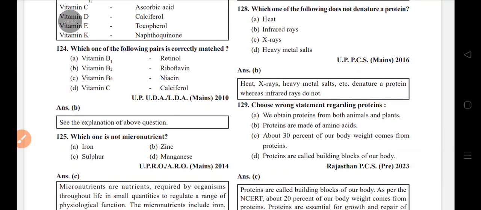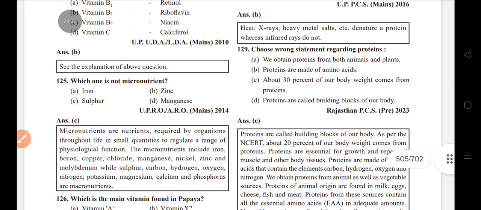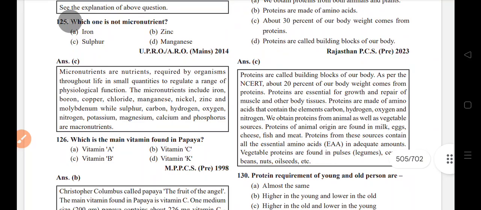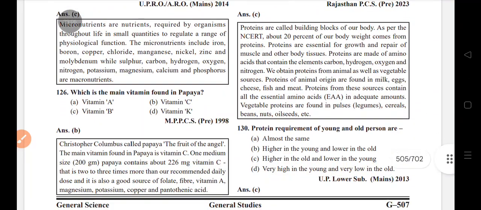Which one is not a micronutrient? Sulfur. Micronutrients: iron, boron, copper, chlorine, manganese, nickel, zinc, molybdenum. Macronutrients: sulfur, carbon, hydrogen, oxygen, nitrogen, potassium, magnesium, calcium, phosphorus. Main vitamin found in papaya: vitamin C.